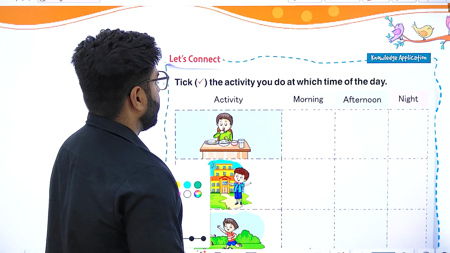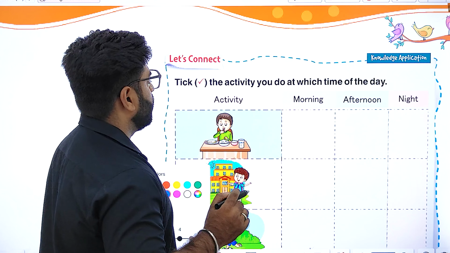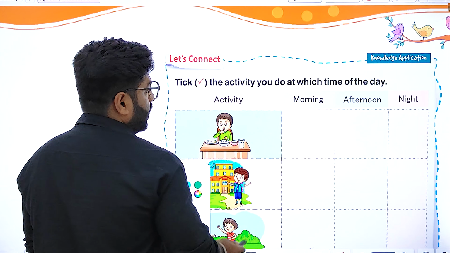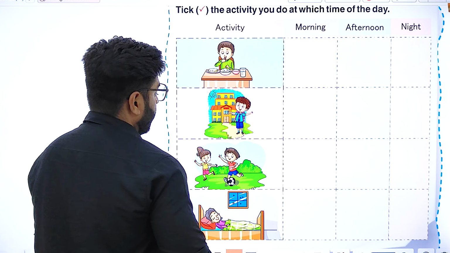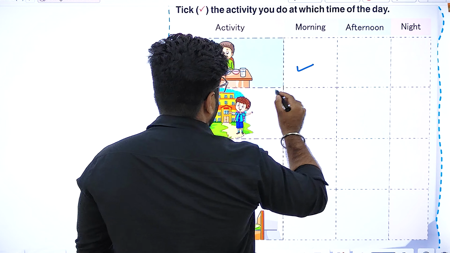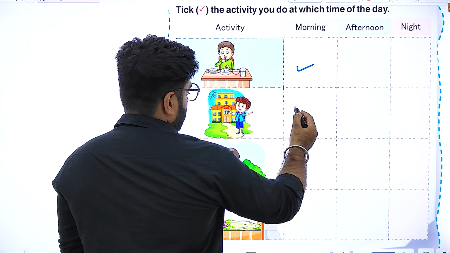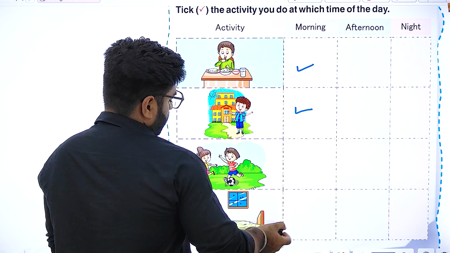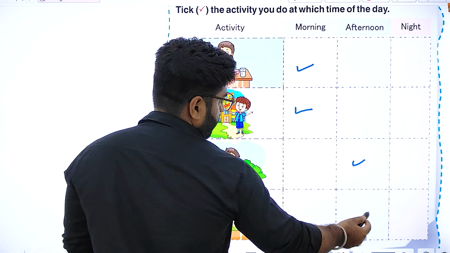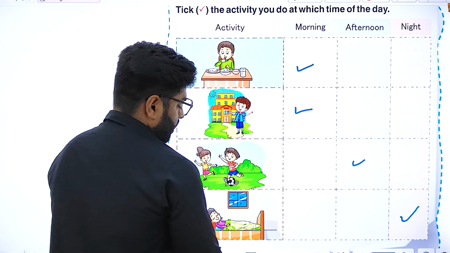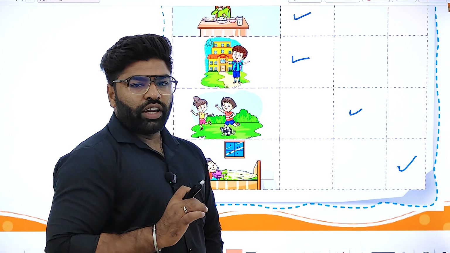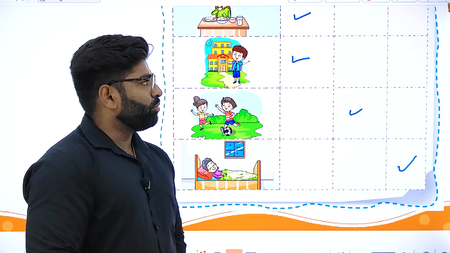So here we are having an activity, that is what we are going to do in the morning, afternoon or at night. So here we are having breakfast, that is for morning, and here we go to school in the afternoon. Okay, we are playing games in the afternoon, and here we are going to sleep at night. So these are the activities which we bifurcated during our daytime.